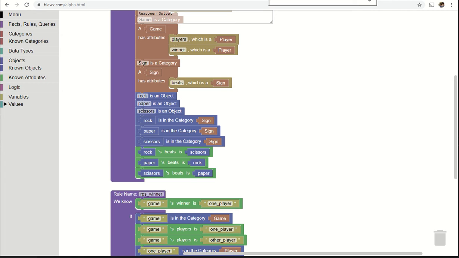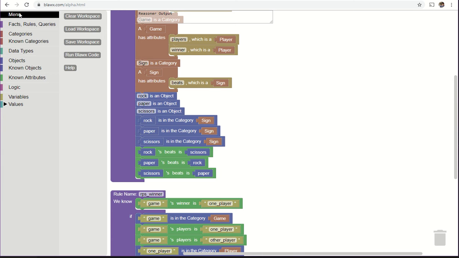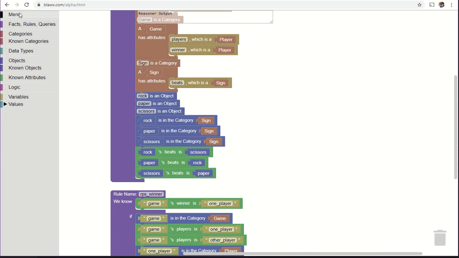Blawx is a tool for allowing lawyers and other legal subject matter experts to build highly sophisticated expert systems in a really user-friendly way. And as you'll see, we've made a lot of changes to the interface of Blawx to make it a little more user-friendly. The environment has been made full screen so that you have more room to play. The command buttons have been moved into a menu in the toolbox, and the reasoner's output has been moved into a transparent screen at the top of the workspace so that you never have to scroll away from the workspace to see anything important. The toolbox has also been reorganized to make it a little easier to understand.